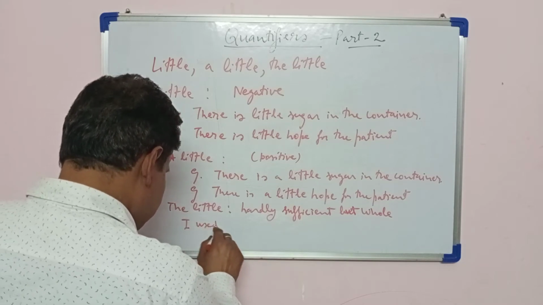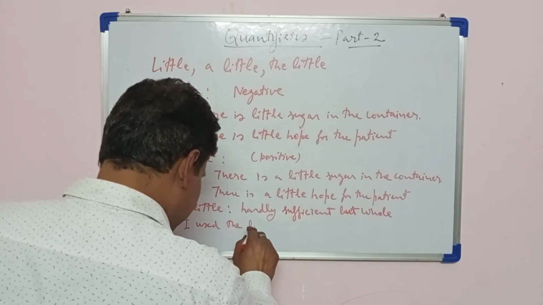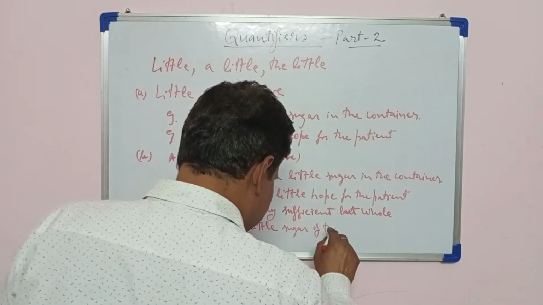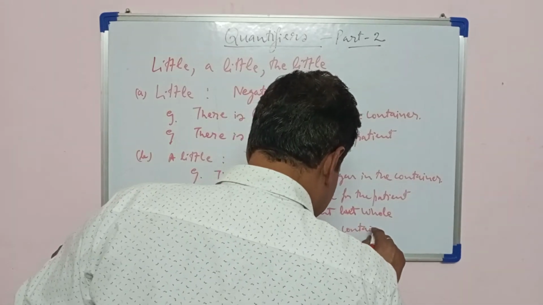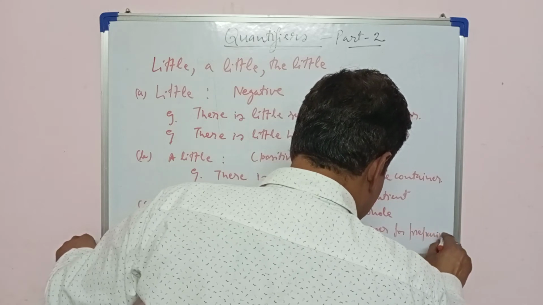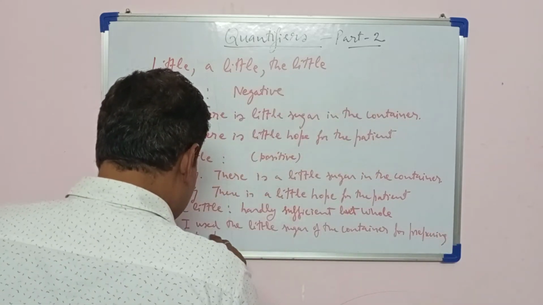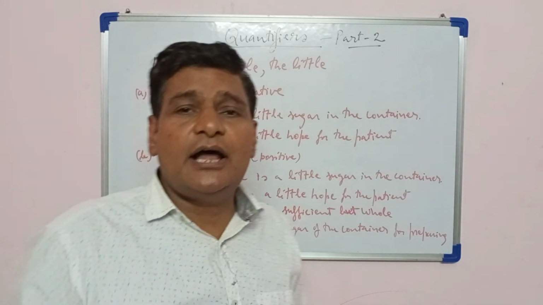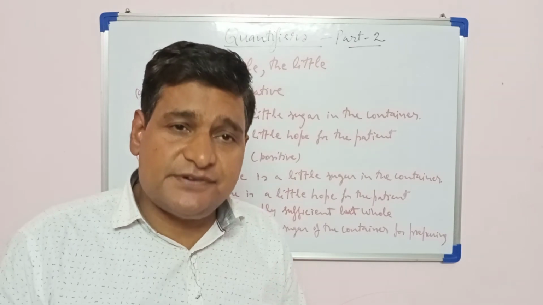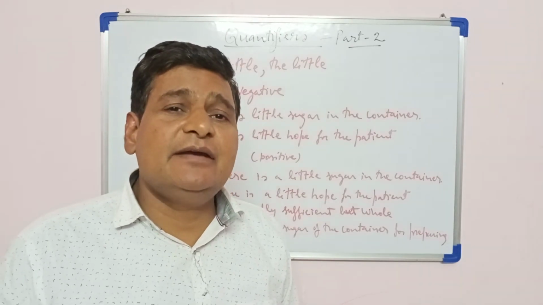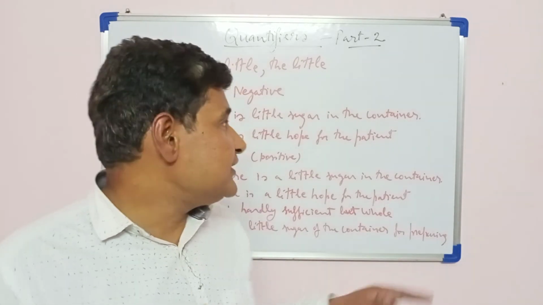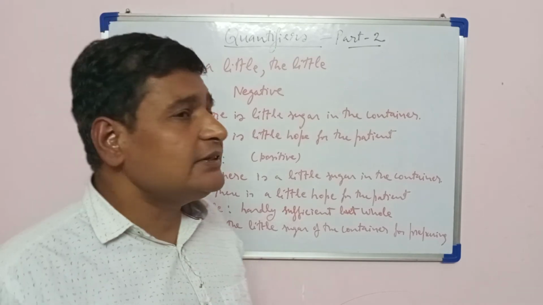I used the little sugar in the container for preparing the tea. It means it was not sufficient for making the tea, but I used the whole. So I hope you have understood the difference between little, a little, the little.